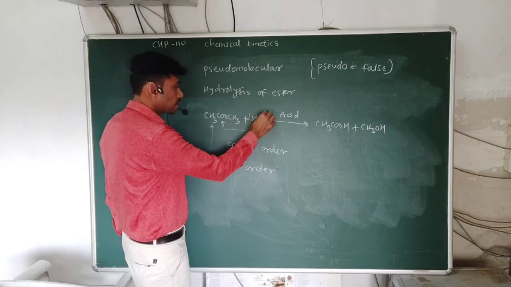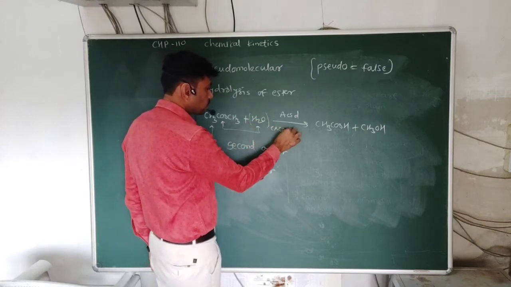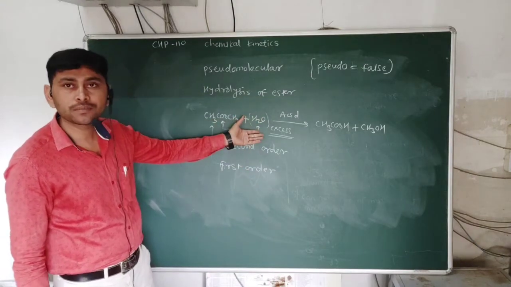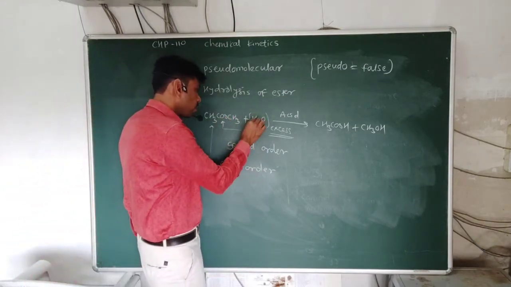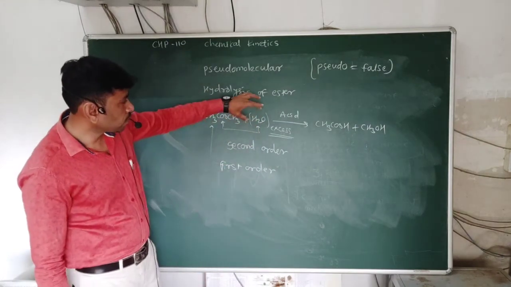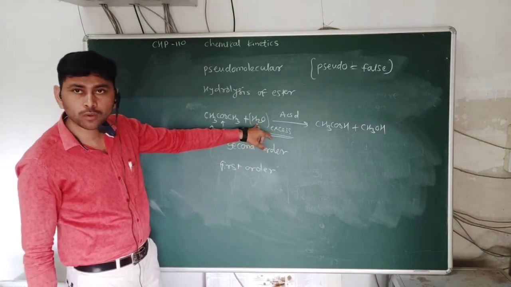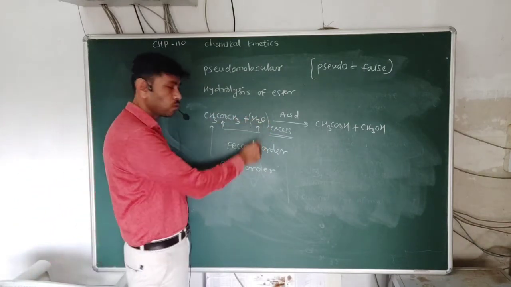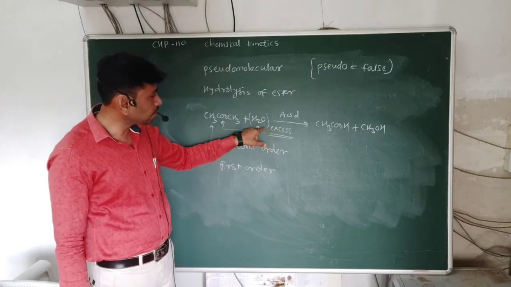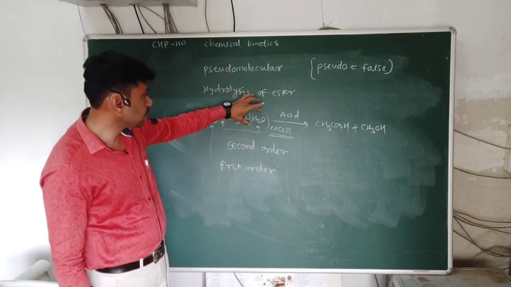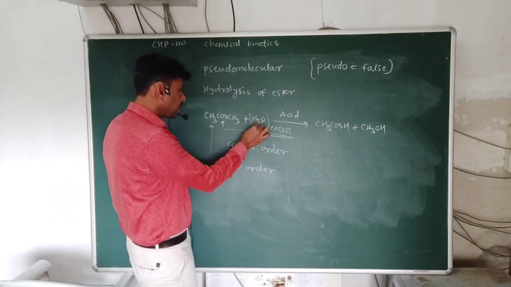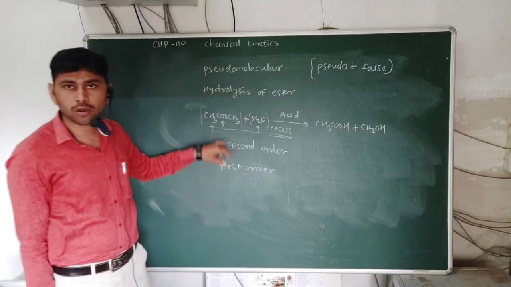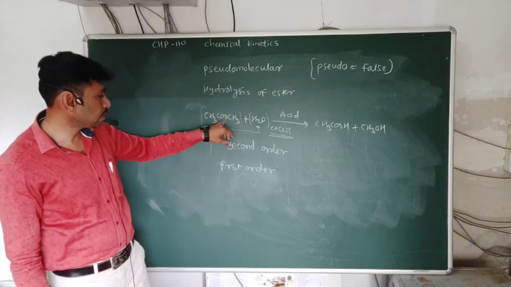Here water is taken in excess concentration, so that practically there will be no change in the concentration of water molecules. If the concentration doesn't change for water, then the rate of reaction is independent of the concentration of water molecule. Then the rate of reaction depends only on the change in concentration of methyl acetate, that is ester.